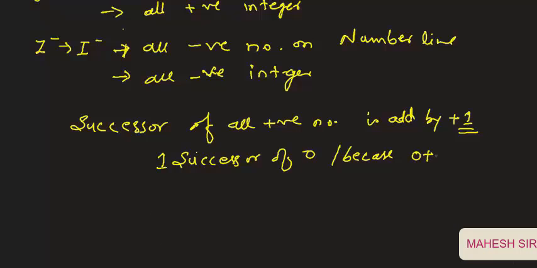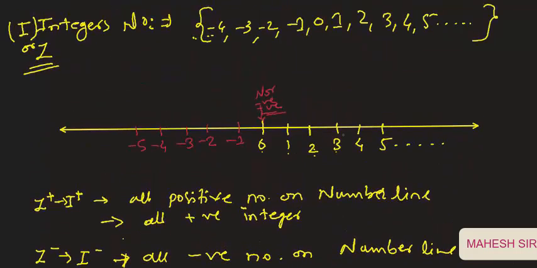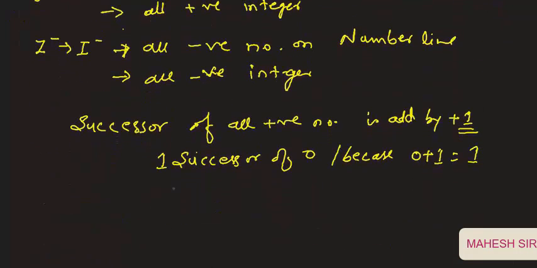Okay, look at here, 0 to 1. So 2 is the successor of this one. Here I am writing 1 plus 1, it becomes 2. Therefore 2 is the successor of 1.